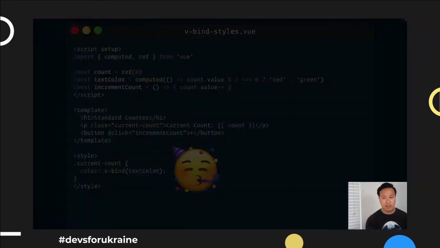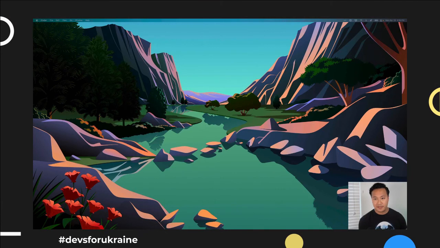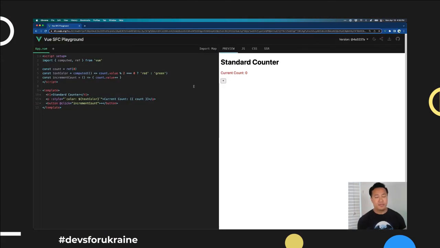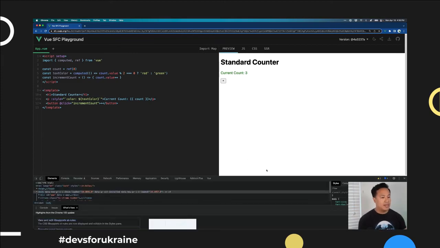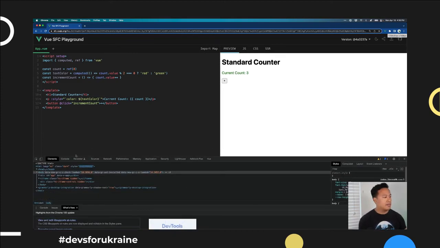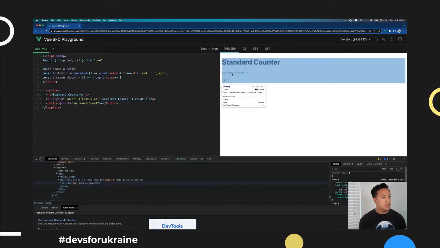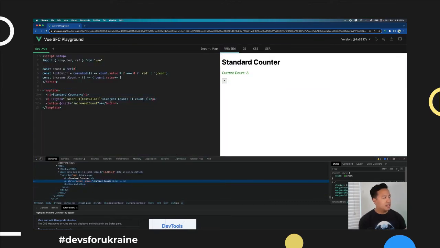All right, let's go ahead and switch on over. Let's do a live demo. Okay, so here we can see this is the same code that we had earlier, and here we have the standard counter. You'll notice that when I add it, it switches color. This is great. If we inspect this inside of our Chrome DevTools, we'll see that the color is actually being switched here: color red, color green. This is what we expect.